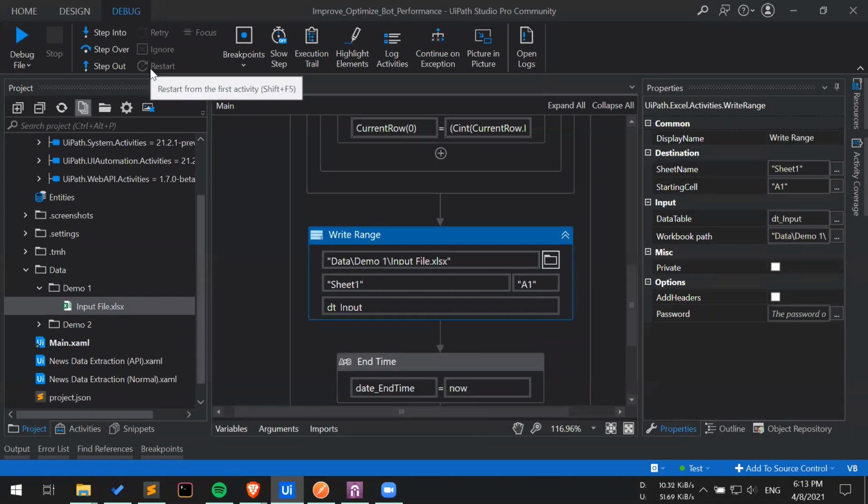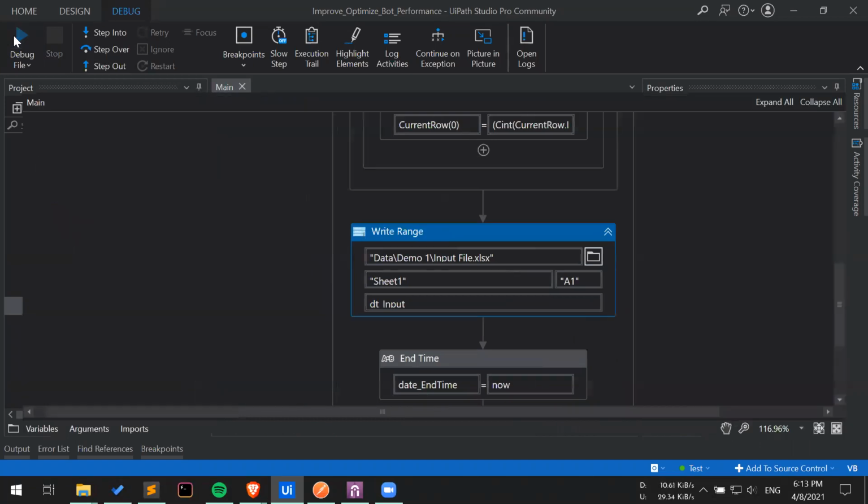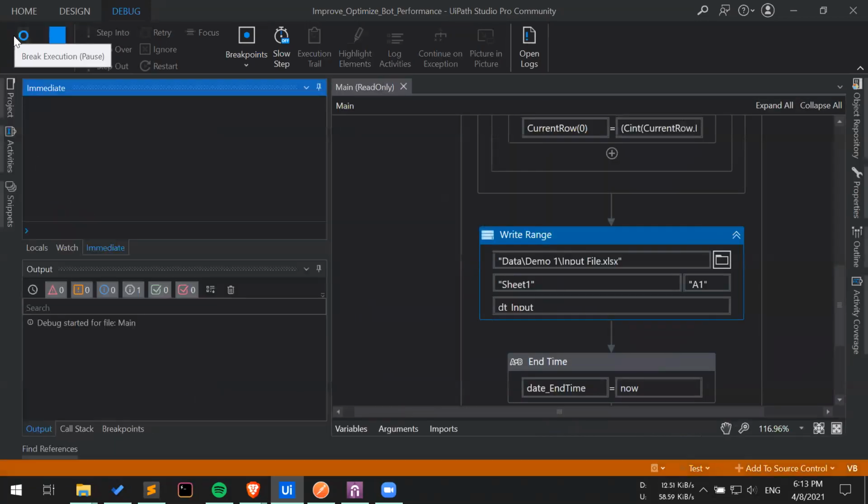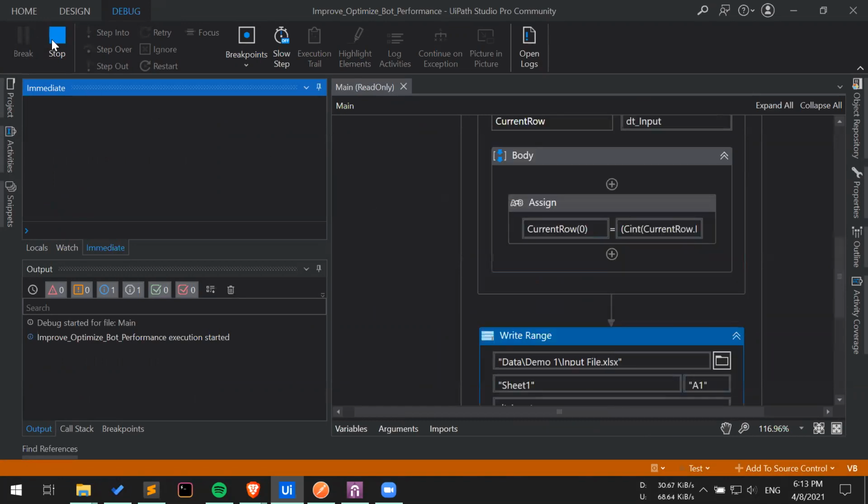So let's run this process and see how much time it actually takes for the bot to modify this data table. Let me do one thing. Let me enable the execution trail.